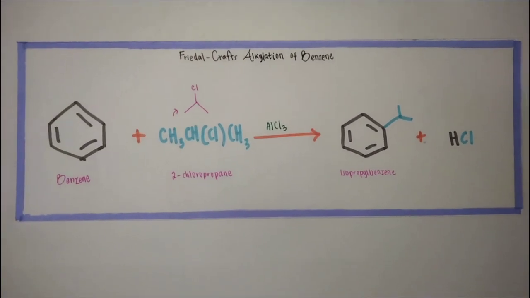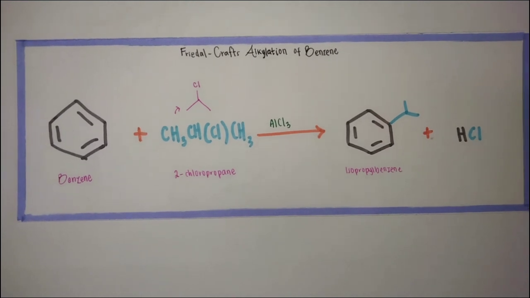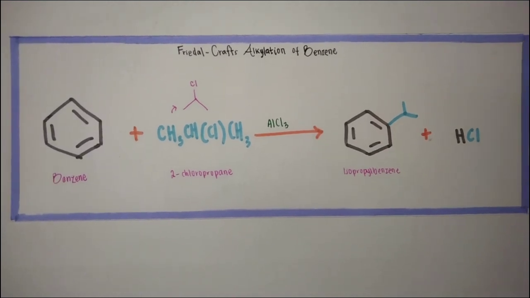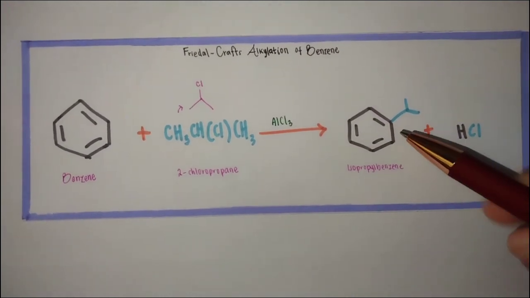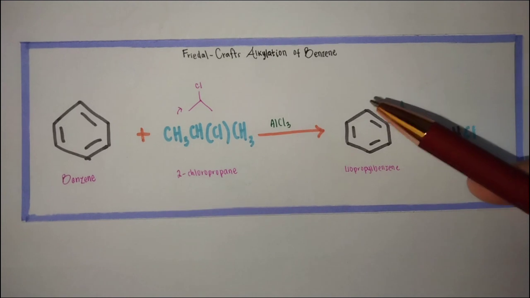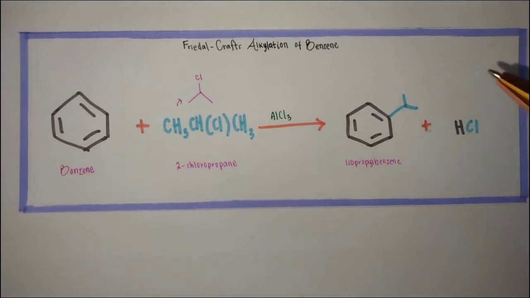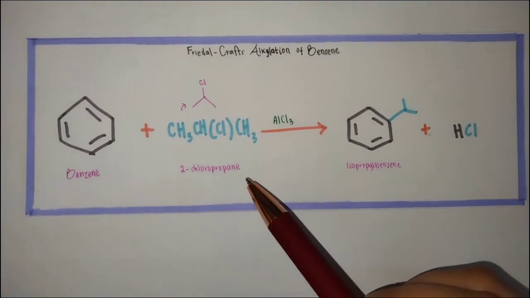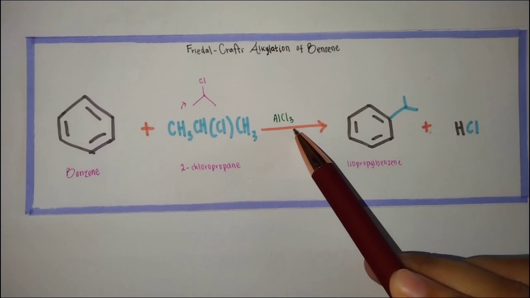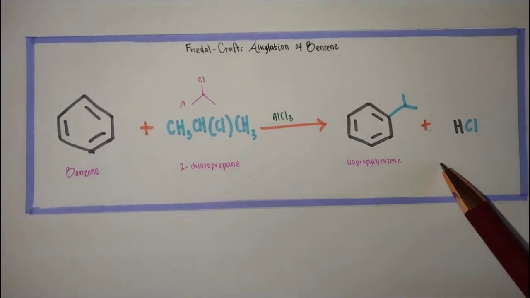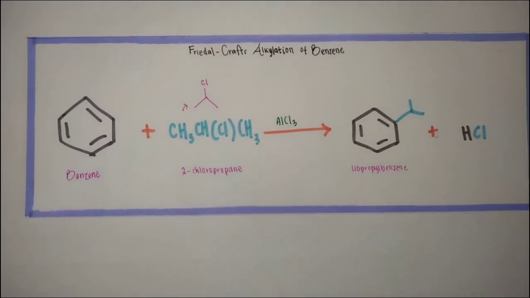Hi guys, today I will explain the mechanism of Friedel-Crafts alkylation of benzene, which is another reaction of benzene. So this is the chemical equation for this mechanism. Our starting material is benzene. Our reagent is 2-chloropropane. The catalyst is AlCl3, and this is the product formed from this reaction.